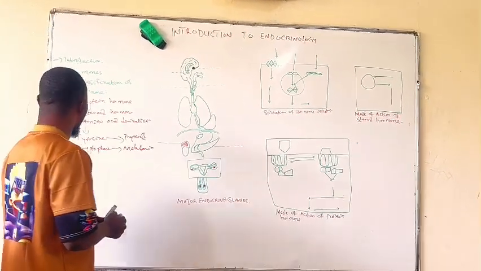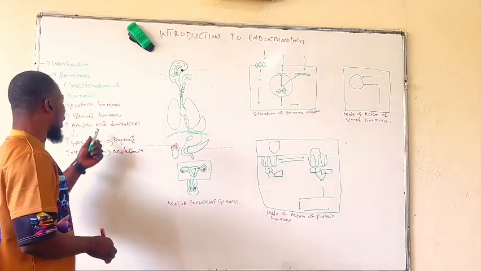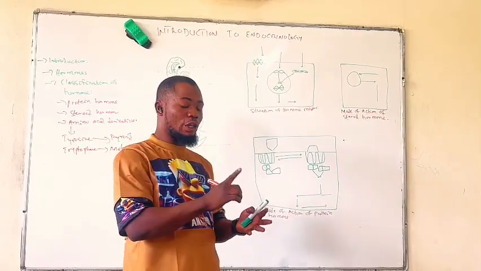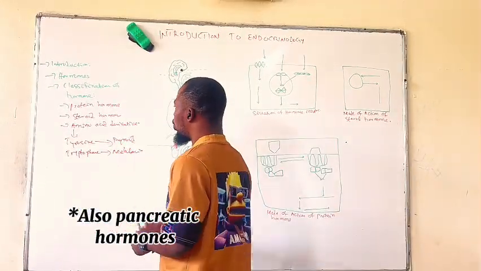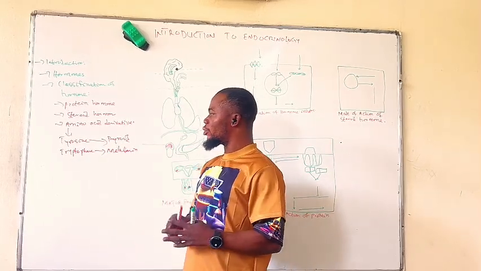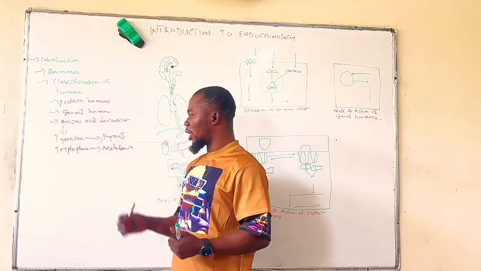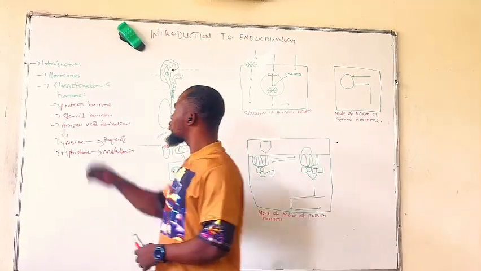Now, based on the chemical natures of the hormone, we say there are protein hormones, steroid hormones, and amino acid derivatives. Protein hormones are the hormones of the pituitary gland, the placenta, and the parathyroid. Whereby the steroid hormones are the hormones of the adrenal cortex. Amino acid derivative hormones: tyrosine serves as precursor for the thyroid gland. Tryptophan serves as the precursor for melatonin.